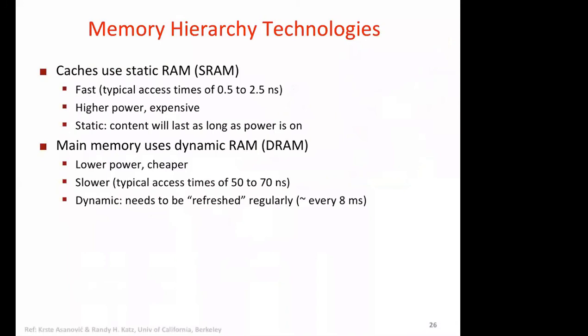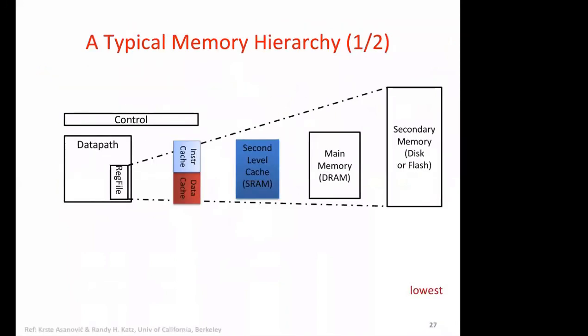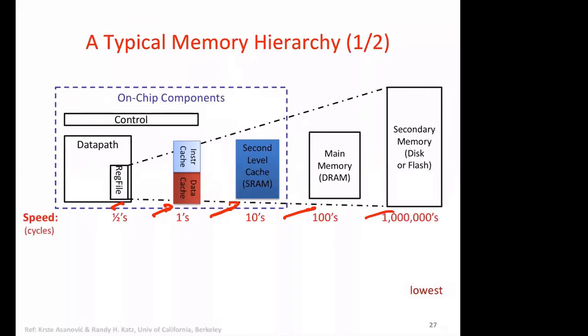Now we can show this as follows. Of course, this slide is the same as what we have discussed so far. We have registers here in the data path, which are fastest, then first level of cache, second level of cache, main memory, and secondary memory. These on-chip components are shown in blue. Basically, we can say that it is part of the same motherboard, or maybe in a processor we can also implement first and second level of cache.